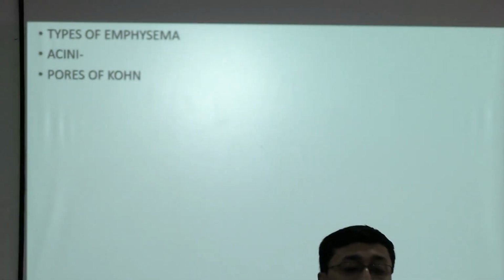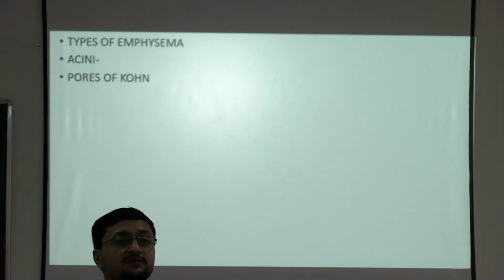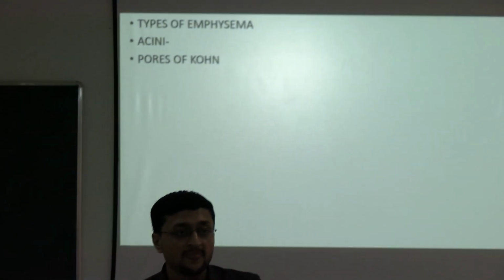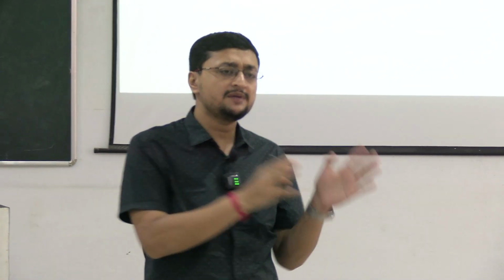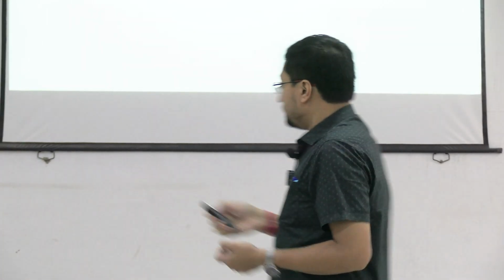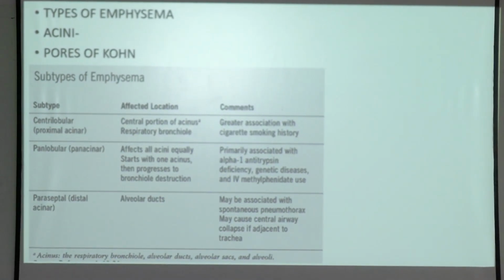So what is centriacinar? The central part of the acini is involved. What is panacinar? The whole acini is involved. And what is paraseptal? The septum, the peripheral part of the lungs, is involved. Other emphysemas are scar emphysema or irregular emphysema, right? So these are the subtypes of emphysema.